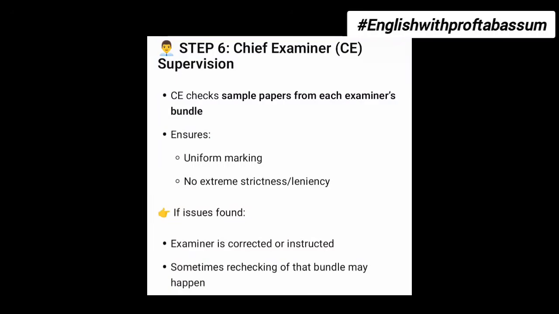Step number 6. After the teacher checks the paper, the chief examiner, that is the CE, checks sample papers from each examiner's bundle and ensures uniform marking, with no extreme strictness or leniency. If issues are found, the examiner is corrected or instructed by the CE. Sometimes rechecking of that bundle may happen.